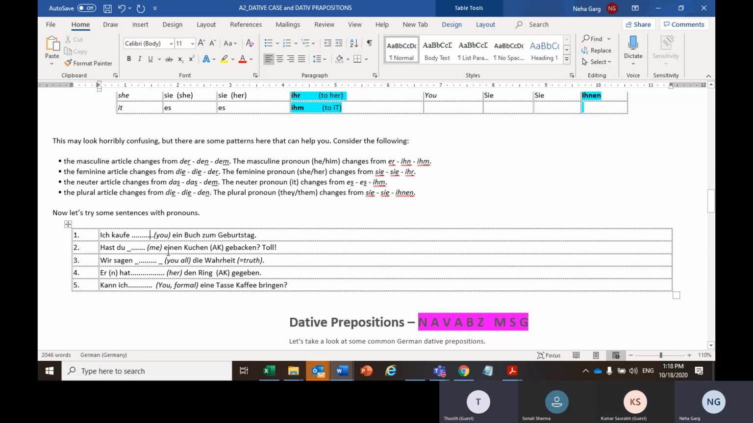Ich kaufe dir ein Buch zum Geburtstag. And what does this mean? I bought a book for your birthday. So dir is dative here. Right. Okay. Nummer 2. Sonali, your turn.